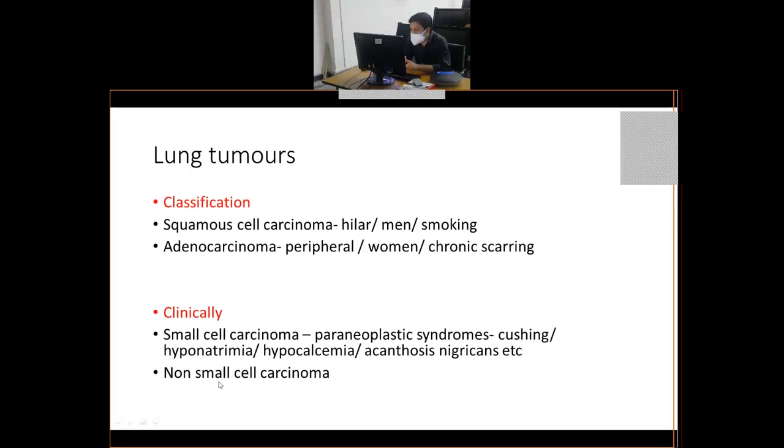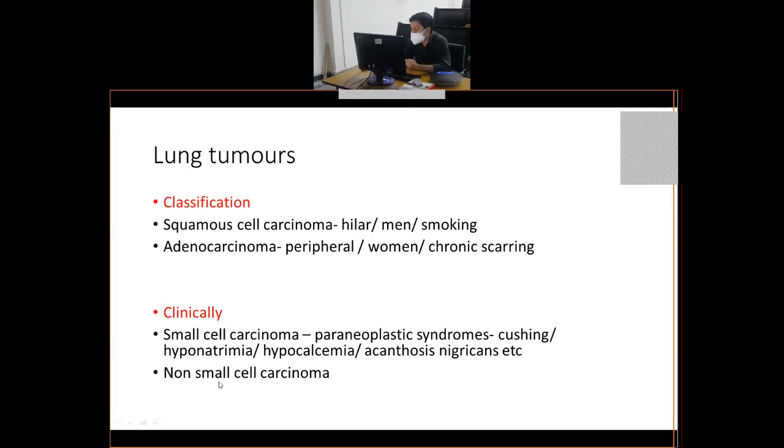Out of small cell and non-small cell, small cell carcinoma has poor prognosis as compared to non-small cell carcinomas. So number one is poor prognosis of the small cell carcinomas. And number two is treatment. The treatment of small cell carcinoma is only chemotherapy and radiotherapy. Whereas in non-small cell carcinomas, the treatment includes surgery along with chemo and radiation therapy. Clear why it is important to clinically differentiate between these two tumors?